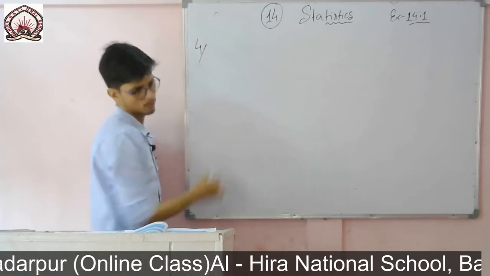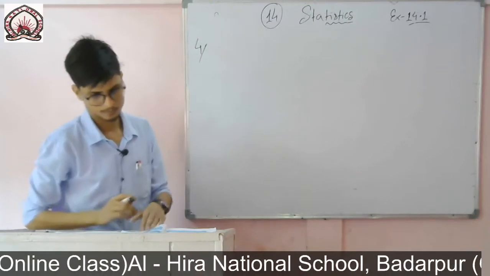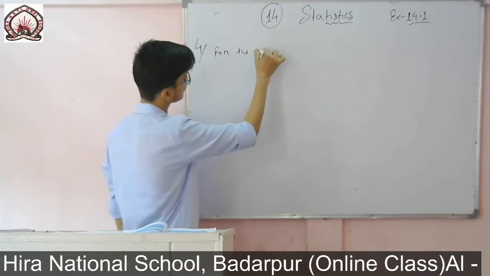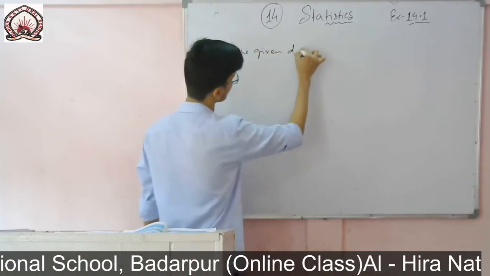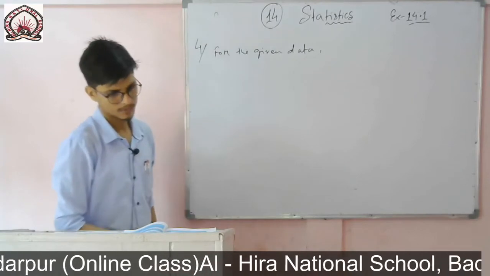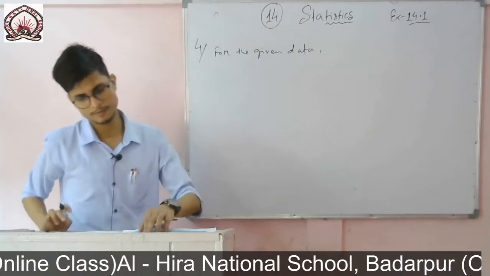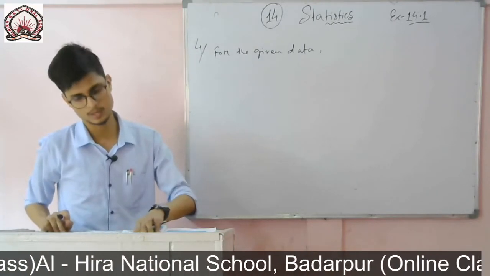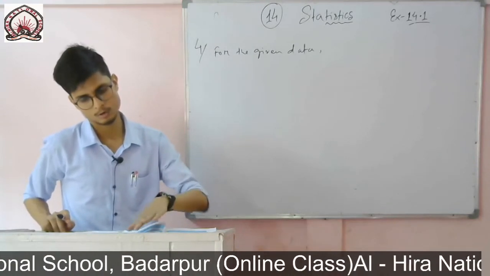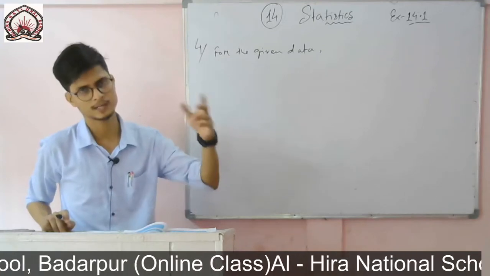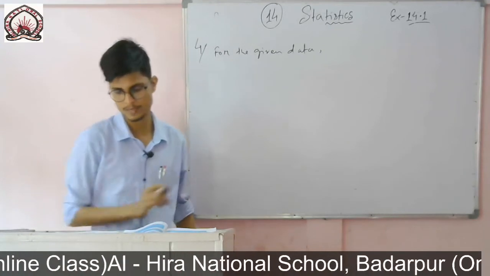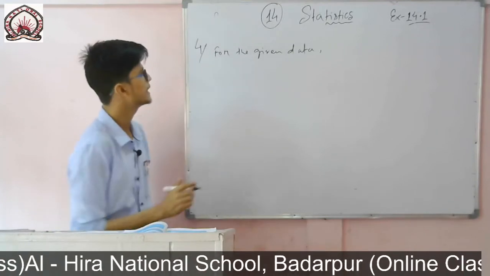Question number 4. You see, for the given data, if I find the xi, then it will be too large, so for multiplication it will be a lengthy process. So we will not follow this direct method. We will use the step deviation method. It will be easy to calculate. So we need the assumed mean method.